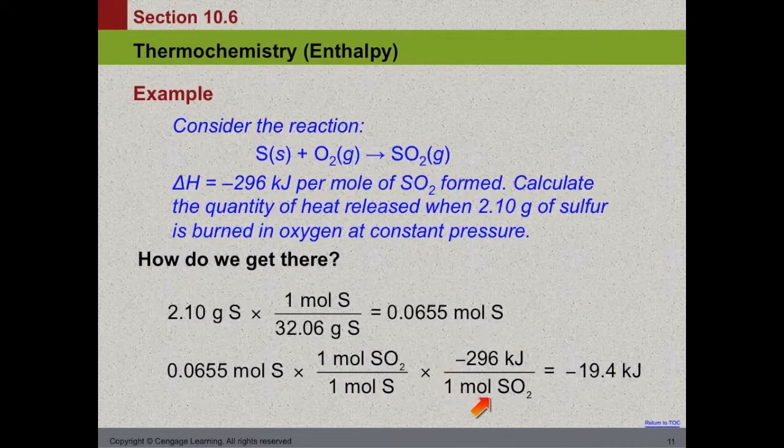And we know that 1 mole of SO2 releases, so it's negative 296 kilojoules of energy. So we actually released negative 19.4 kilojoules from 2.10 grams of sulfur.